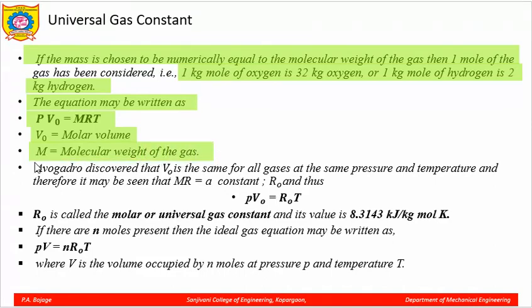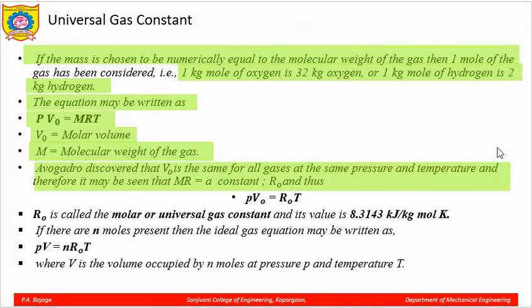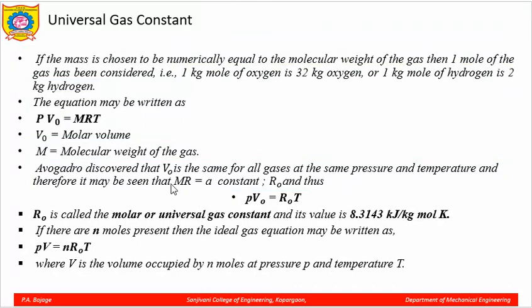Avogadro discovered that V naught is the same for all gases at the same pressure and temperature, and therefore it may be seen that M into R is a constant, which we denote as R naught, the constant of the gas on molar basis.